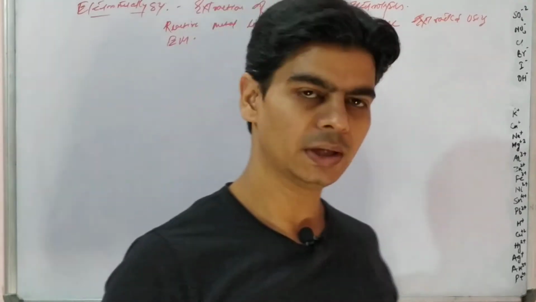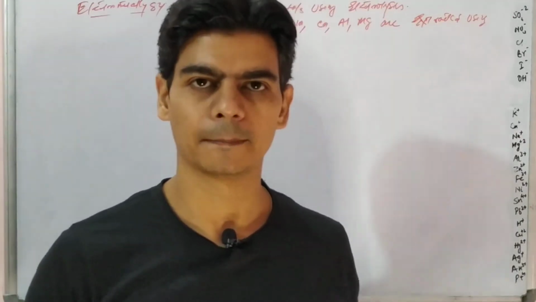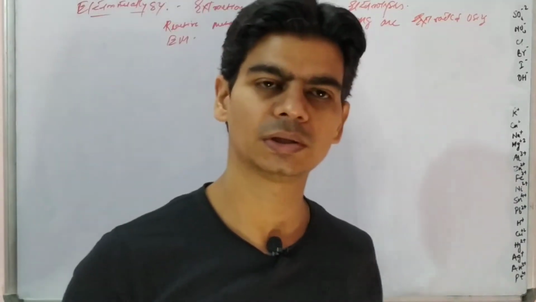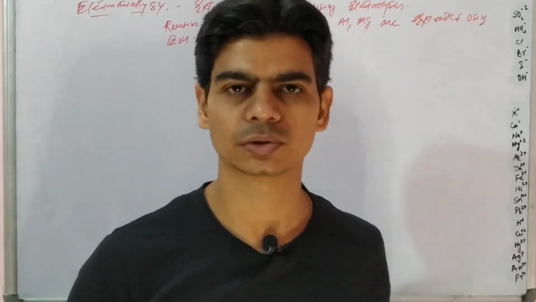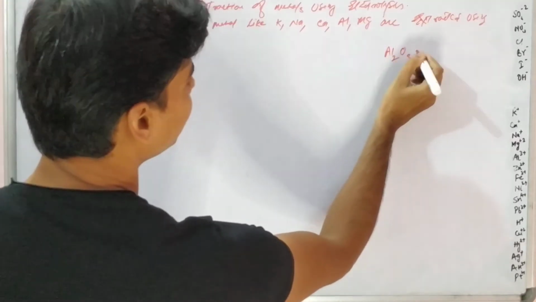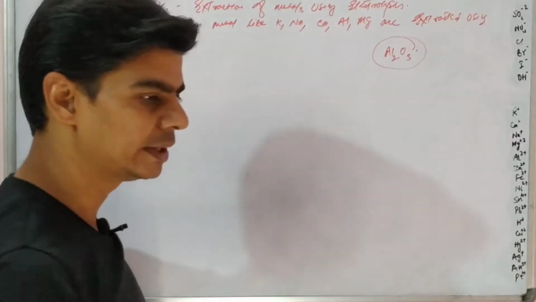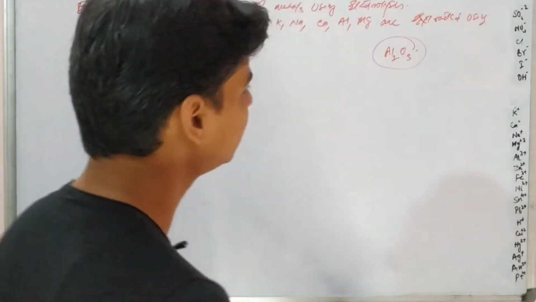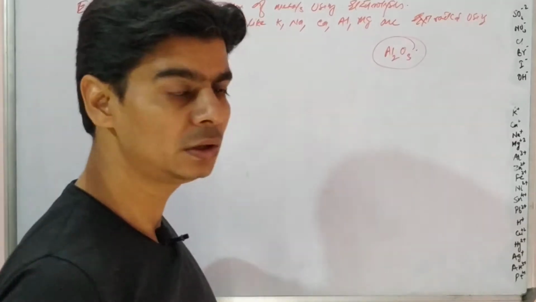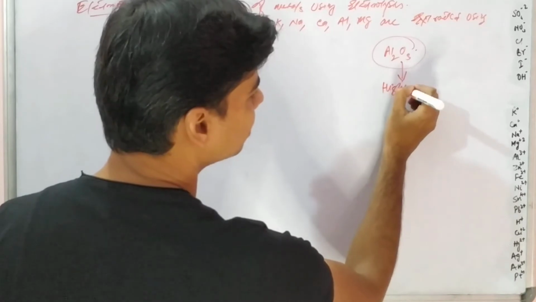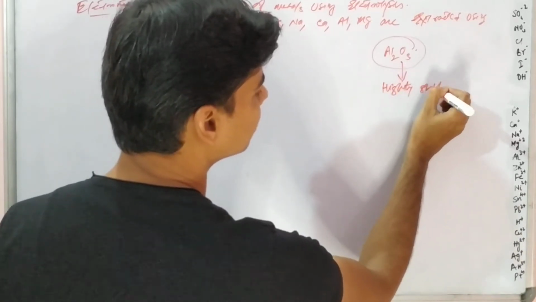We will be doing the electrometallurgy of aluminium in detail, in which we do electrolysis of alumina. Alumina is aluminium oxide. Now this oxide is highly stable. Why? Because aluminium has a very high affinity for oxygen, due to which aluminium oxide is highly stable.